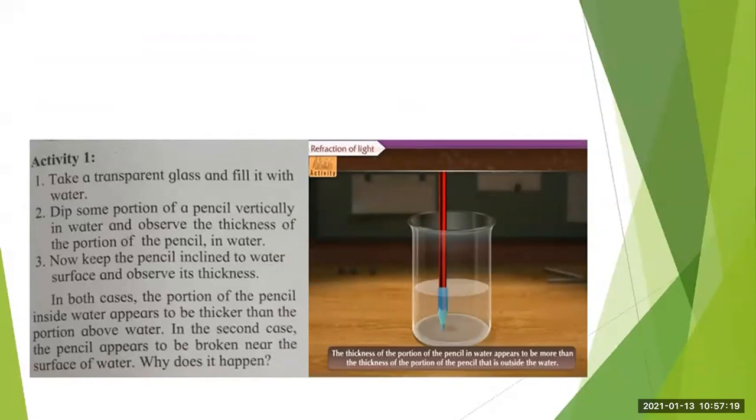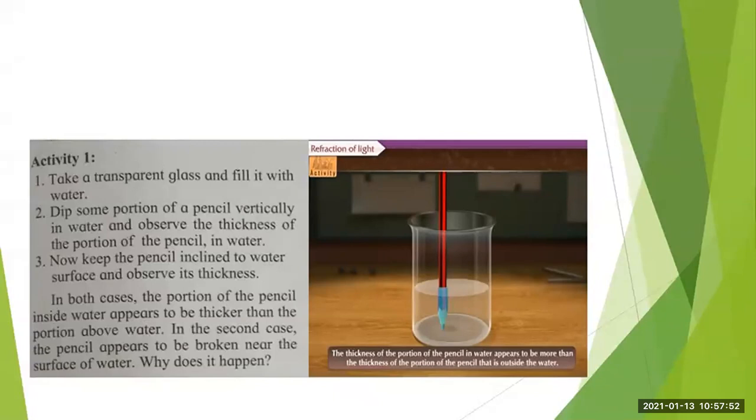You have to take a transparent glass and fill it with water. Then you have to dip some portion of the pencil vertically in water and observe the thickness of the portion of the pencil in water. Then keep the pencil inclined to the water surface and observe its thickness.